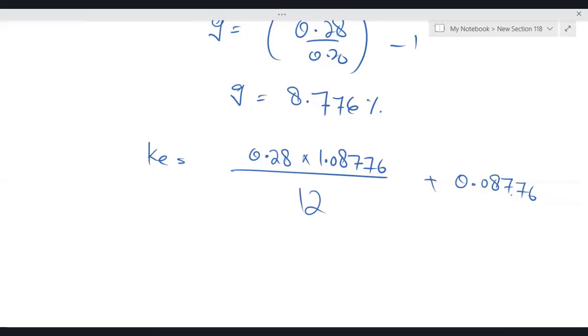So 0.28 multiplied by 1.08776. Whatever comes, divided by 12 and plus 0.08776. I'm getting KE 11.3%. Just a minute. Let us see each and everything on Excel, how to perform all this on Excel. Let me share the Excel sheet.